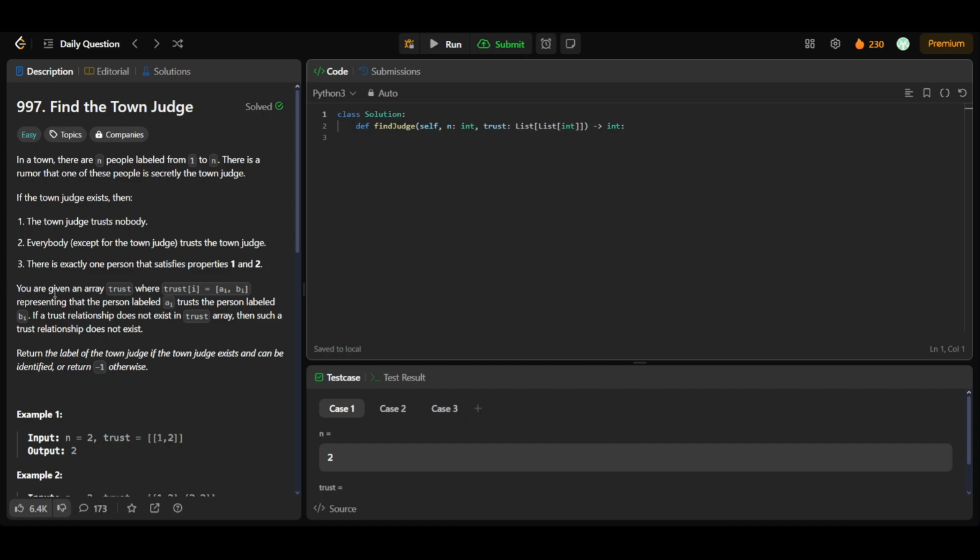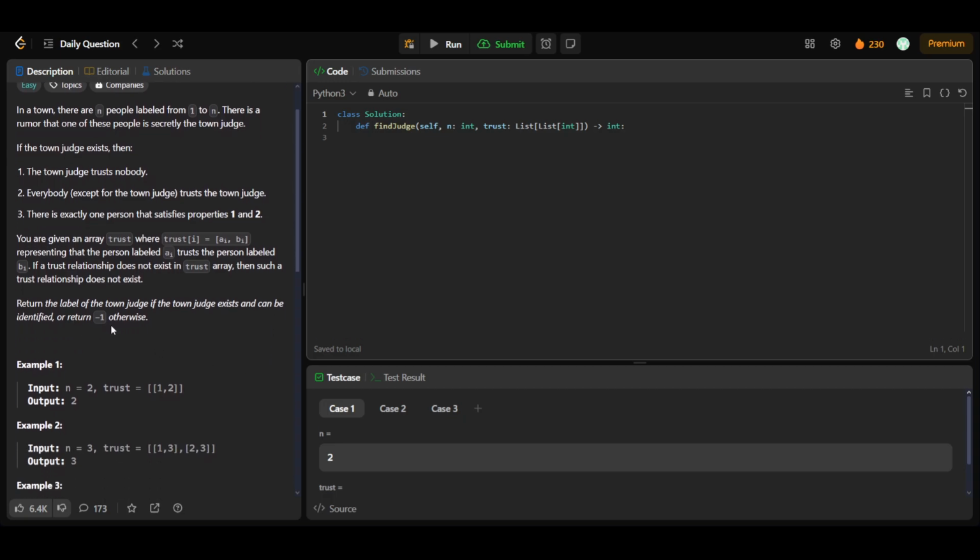We'll be given an array trust, where trust[i] represents that the a-th person trusts the b-th person. If a trust relationship does not exist in the trust array, then such a trust relationship does not exist. For example, if we are given the pair 1, 2, we can't say that 2, 1 is also true. We have to return the label of the town judge, that is basically the number, and if the town judge exists and can be identified, otherwise we return -1.